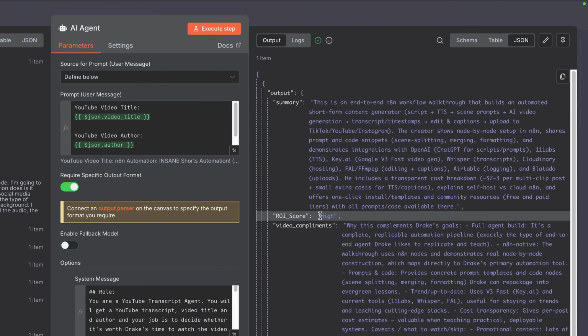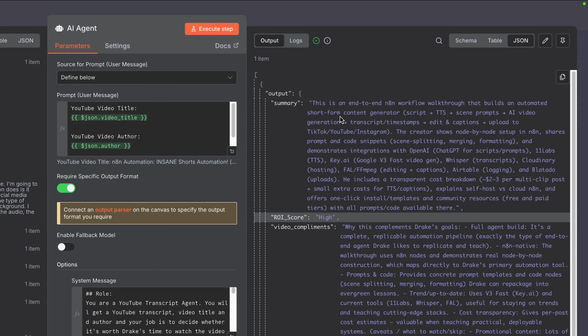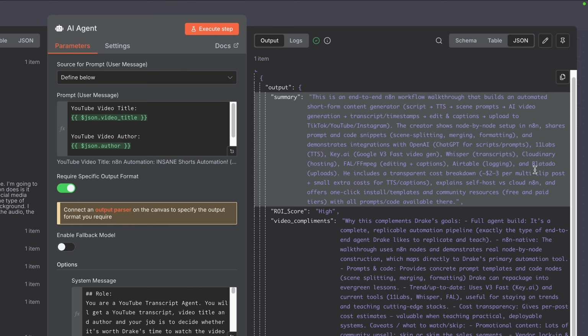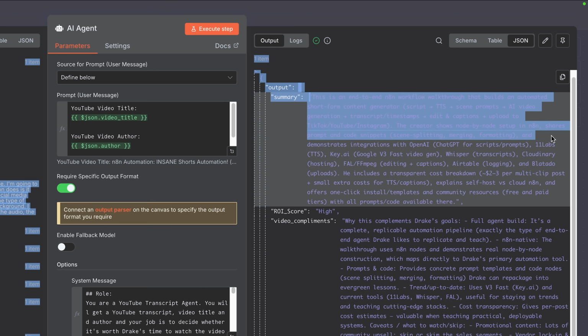It says ROI score high. So it really wants me to watch this video. It says, this is an end-to-end n8n workflow walkthrough that builds an automated short-form content generator, goes over everything he did in the video, shows step-by-step node setup in n8n, gives me the pricing of everything, all the tools that Carter used in that video.